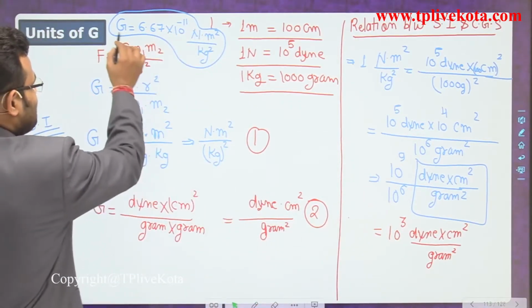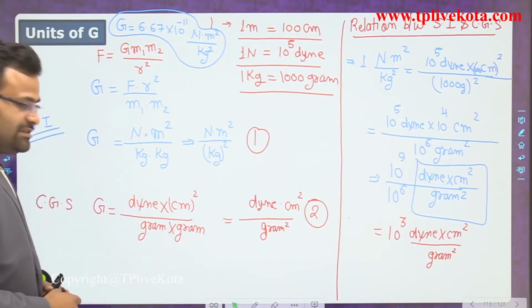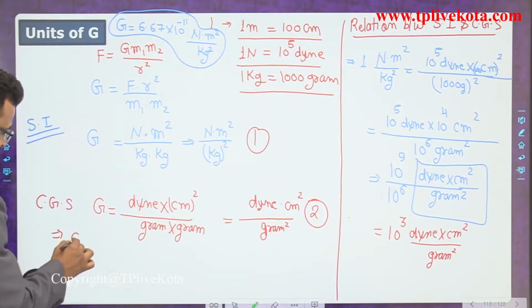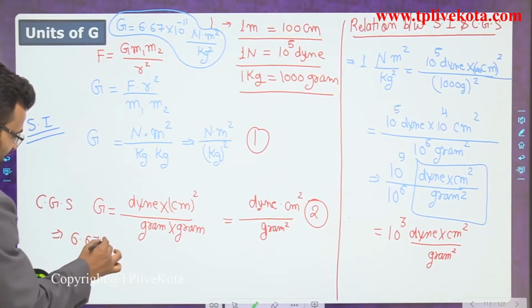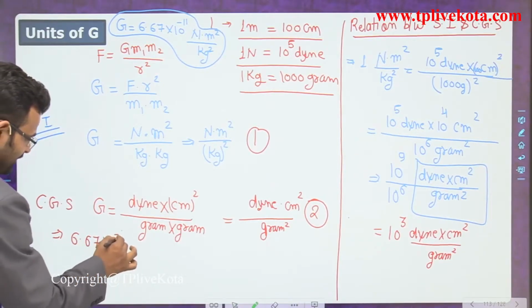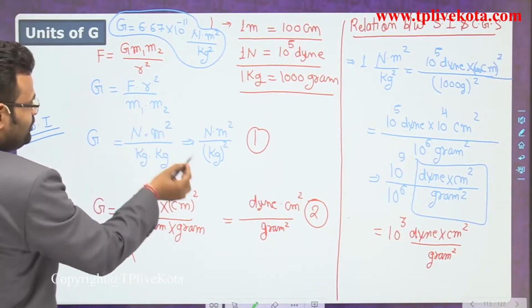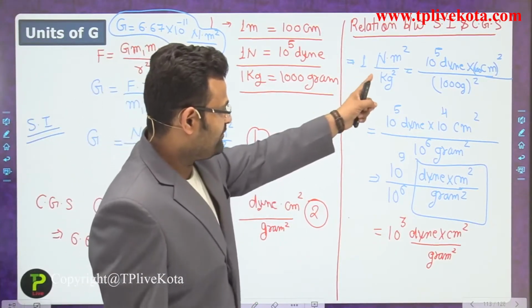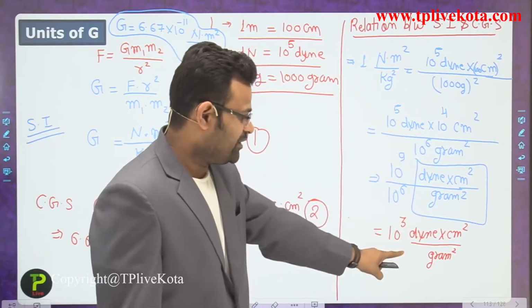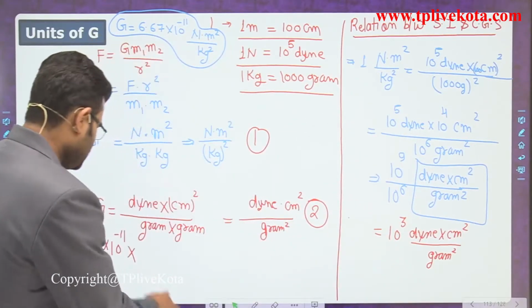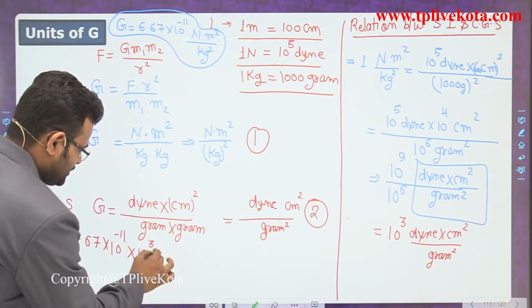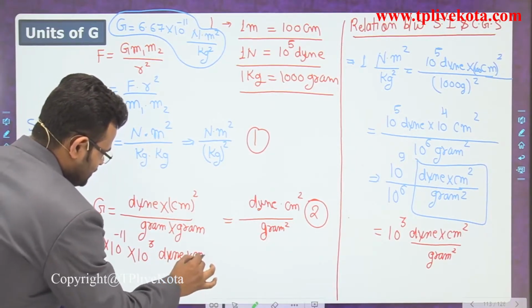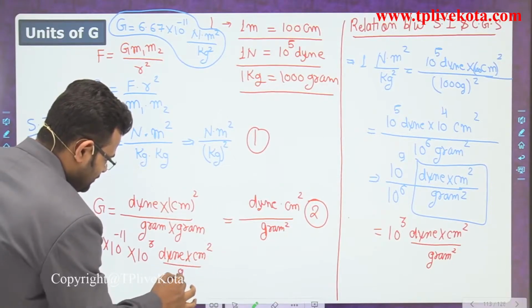So that is the value of G in the SI system. What is the value in the CGS system? It is 6.67 into 10 to the power minus 11 Newton meter square divided by kilogram square. When we convert into the CGS system, 10 to the power 3 is also coming, so we multiply by 10 to the power 3, Dyne into centimeter square upon gram whole square.